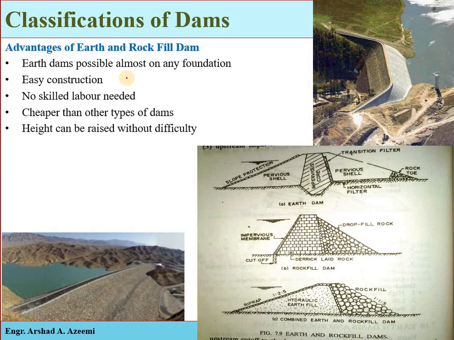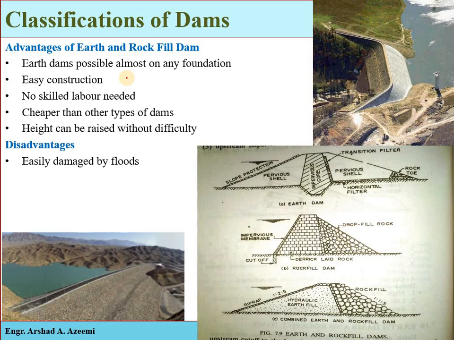Okay, just by subsequently different construction of different layers. Okay, and what are the disadvantages? They are more open to damage by floods and fail suddenly without sufficient warning. Remember, in concrete dams, when cracks occur, then we can understand it, and there is sufficient time to evacuate the reservoir and properly maintain or repair it. There is sufficient time between the appearance of failure and the occurrence of failure.